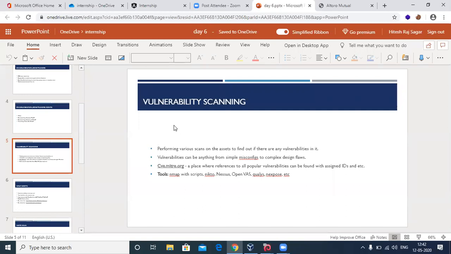Again, an open question. Who's going to tell me what is vulnerability scanning? Just a quick guess, and we can move on. How that system can be cracked open. Weak point of target machine.